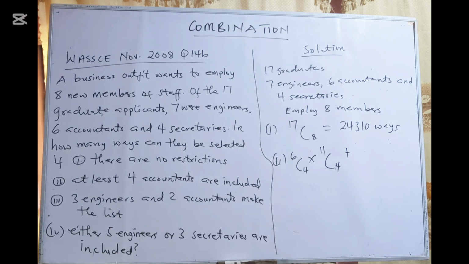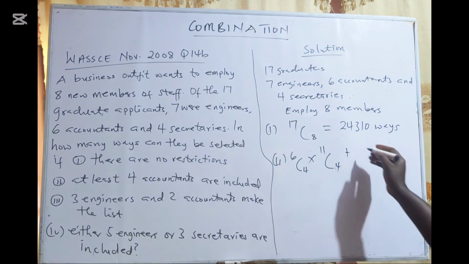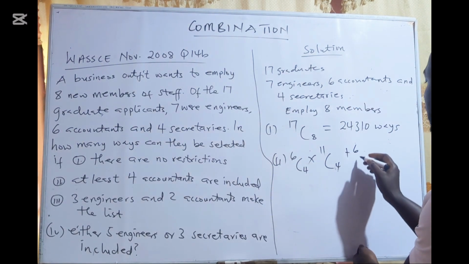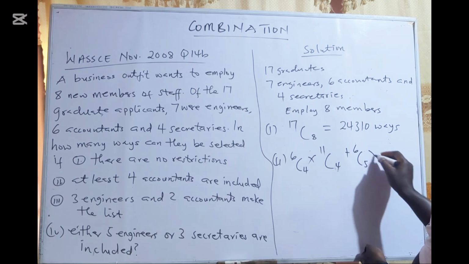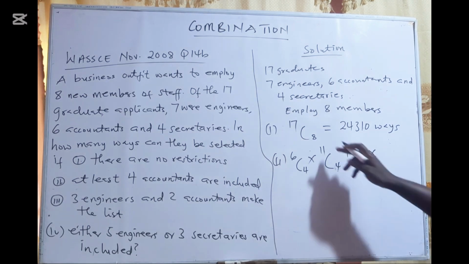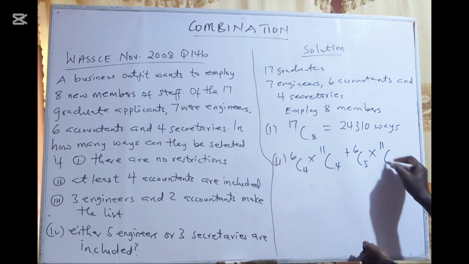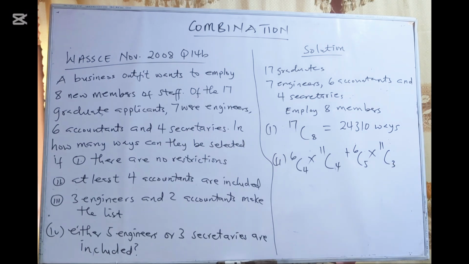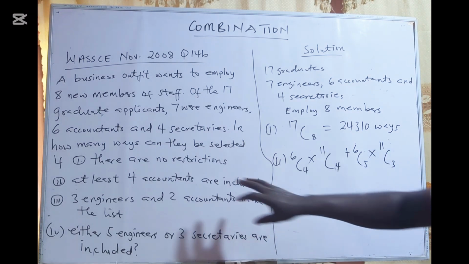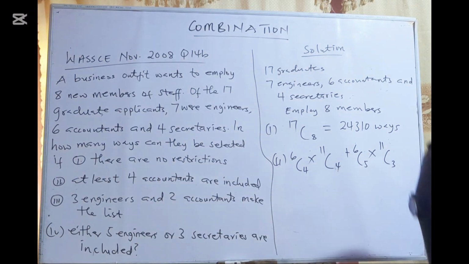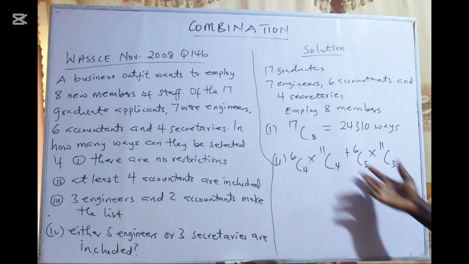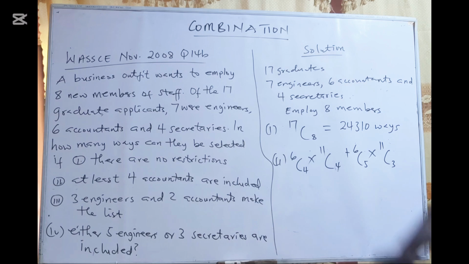Or I can do what? Out of the 6 accountants, I can decide to employ 5, because it is at least. If I employ 5, how many are still left? 11. And out of the 11, I'm going to select 3. So as I employ 5 accountants, I have only 3 left to employ from the 7 engineers and the 4 secretaries, which make up the 11.